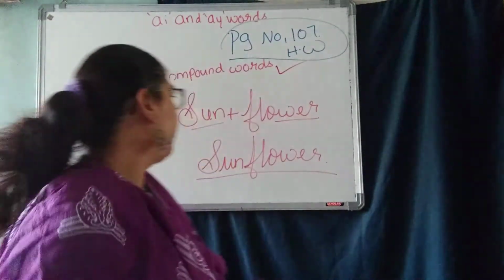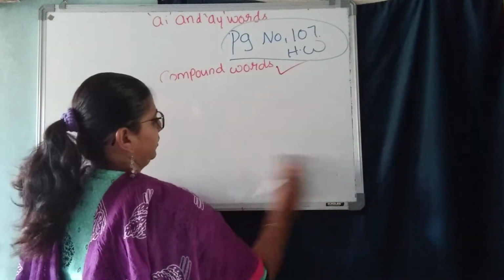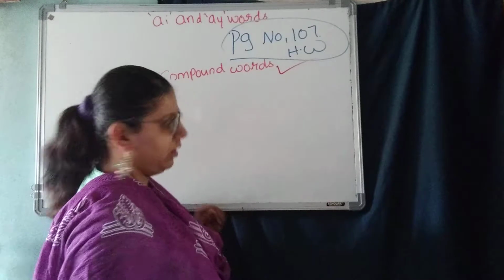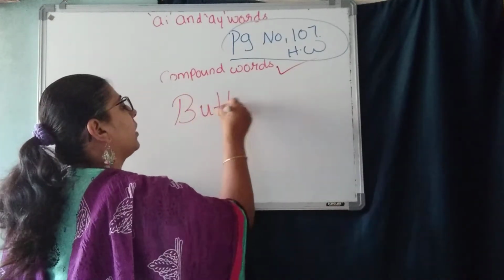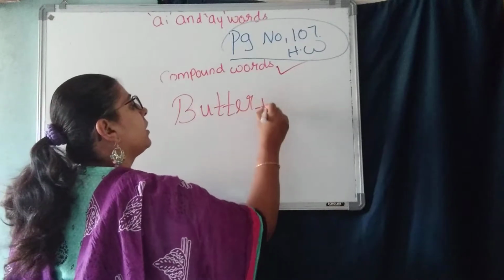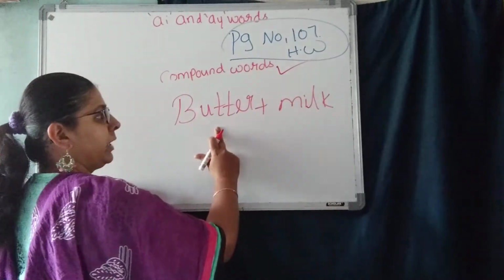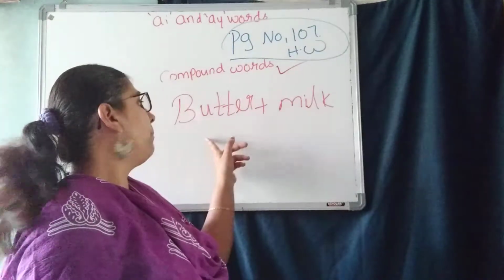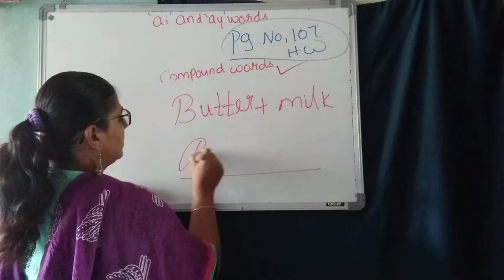Now, for example, one more thing here: butter plus milk. If I add two words, butter, you know what is butter? Butter plus milk. What compound word can you make here?